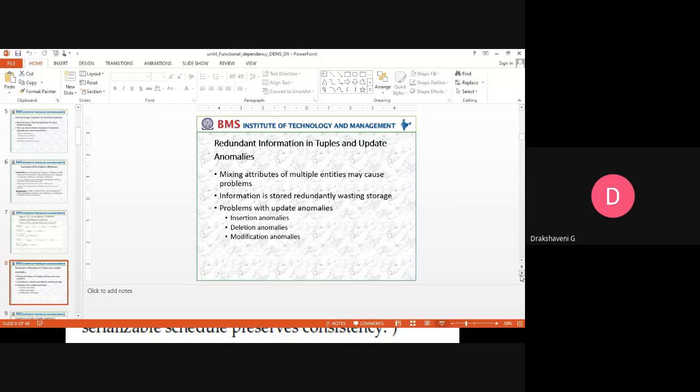Same example with your timetable. Not every day is the first hour DBMS. Not every day do you have testing in the first hour. Each subject has been given a different first hour on each day. Then, based on their time slots, the timetable is prepared. Sometimes you have a Python lab, sometimes a DBMS lab, sometimes an ADA lab. Like this, you have different things. That's what is serializable.